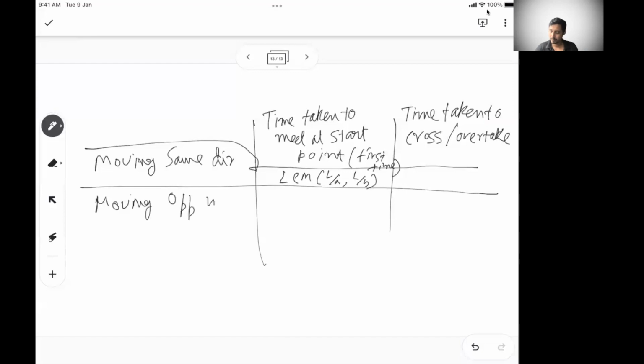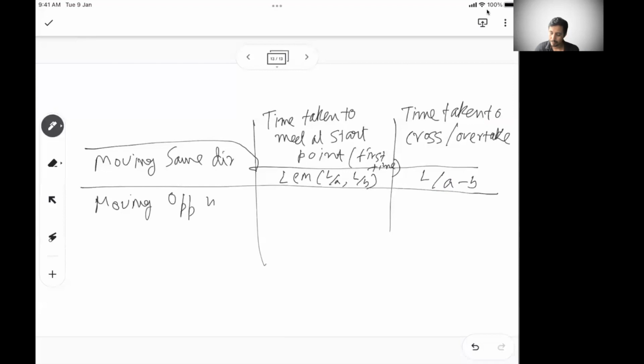But the time taken to cross each other will be A minus B because they are moving in the same direction. A will overtake B, or B will overtake A, when one does one round extra. And for that one round extra, it has to consider the relative speed. Same as we have done in the previous scenario.